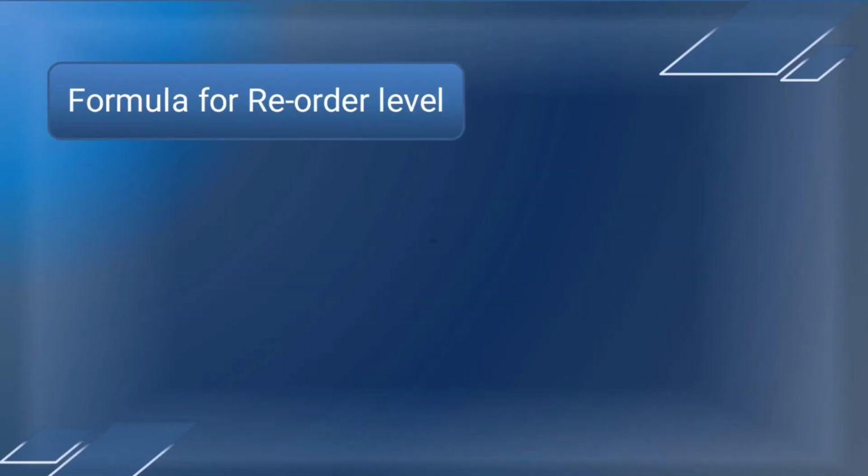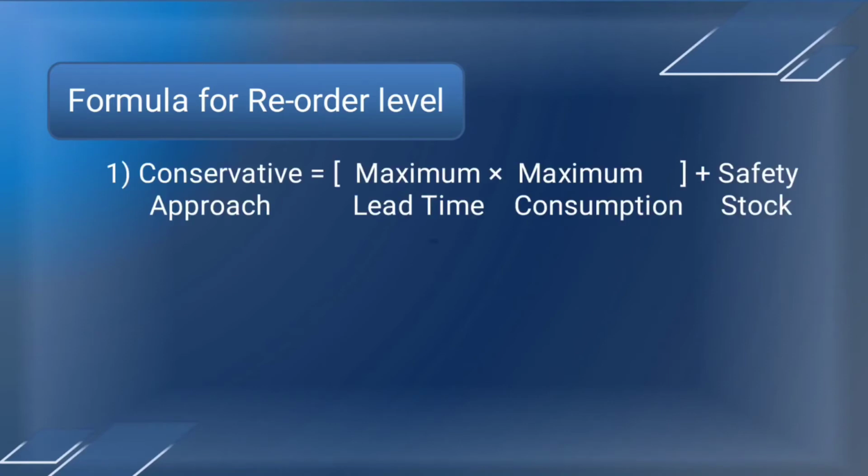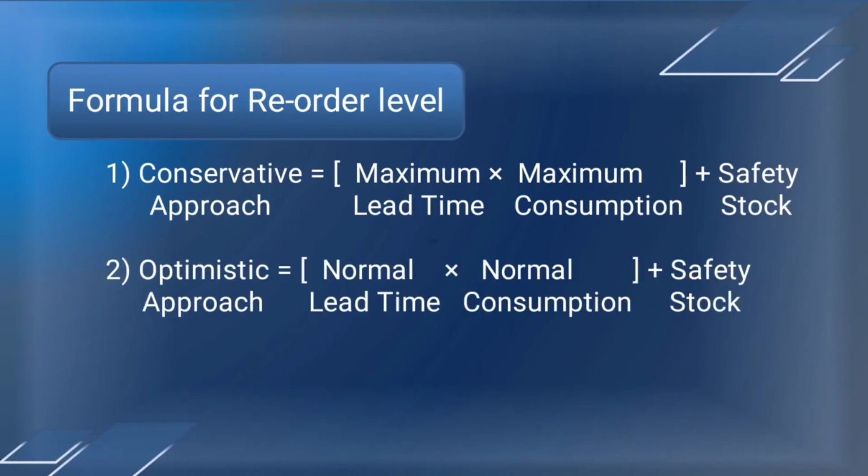Formula for reorder level. First, according to conservative approach, reorder level will be equal to maximum lead time into maximum consumption plus safety stock. Second, according to optimistic approach, reorder level will be equal to normal lead time into normal consumption plus safety stock.